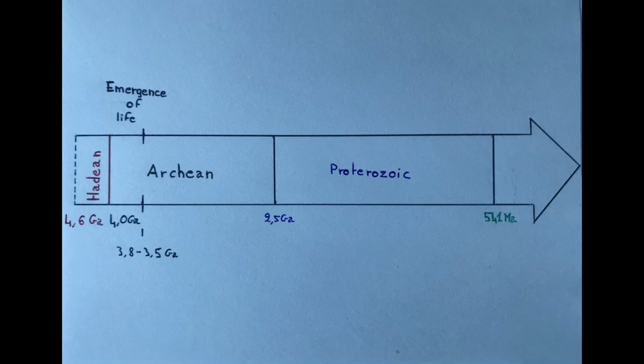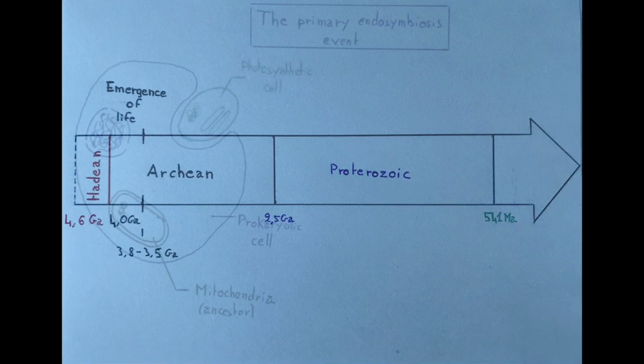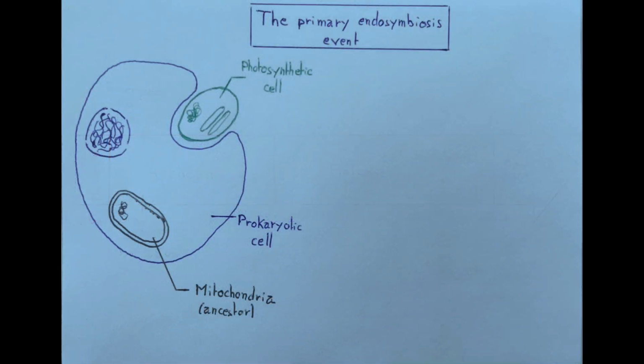3.5 billion years later, we come to the Proterozoic. It is in this period that our main stakeholders for this video appeared. The plants appeared with an incredible event, the primary endosymbiosis event. A cell which has a nucleus, thus a eukaryotic cell, has integrated a photosynthetic cell into its cytoplasm by endocytosis.